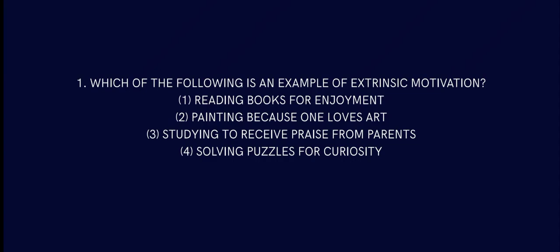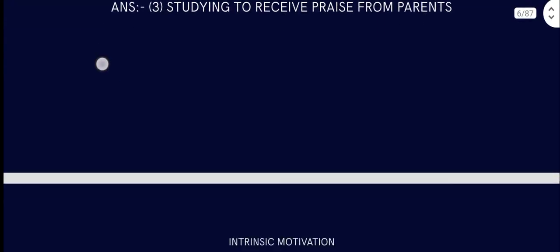Option 3: studying to receive praise from parents, that is extrinsic because you are doing something to get outside acknowledgement, that is praise from your parents. So that is the example. Solving puzzles for curiosity, that is also intrinsic. So the only one that is extrinsic here is studying to receive praise from parents. Yes, option 3 is your answer.